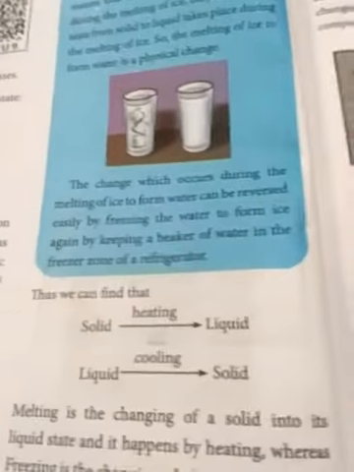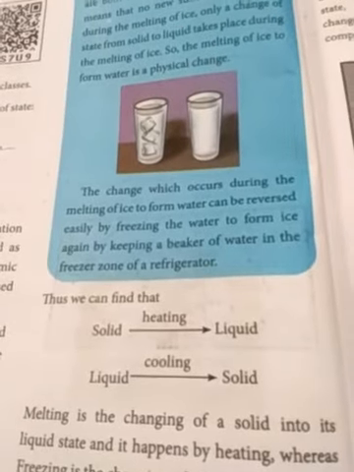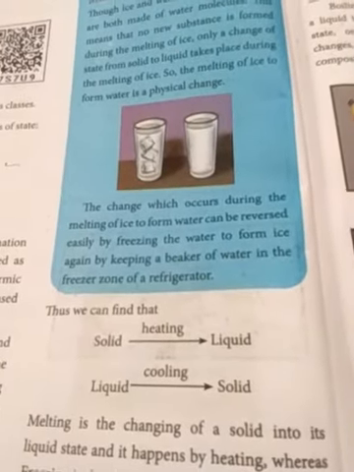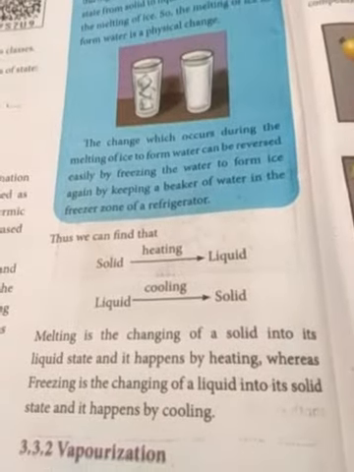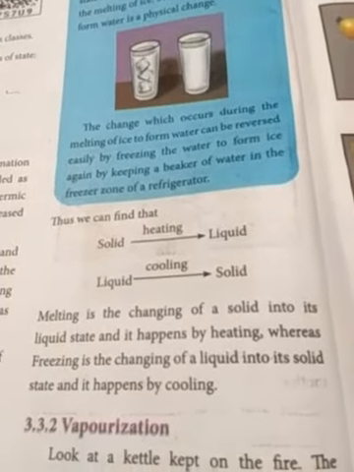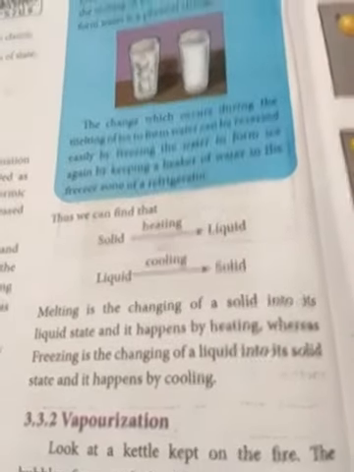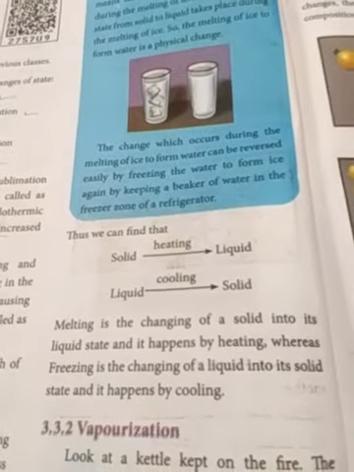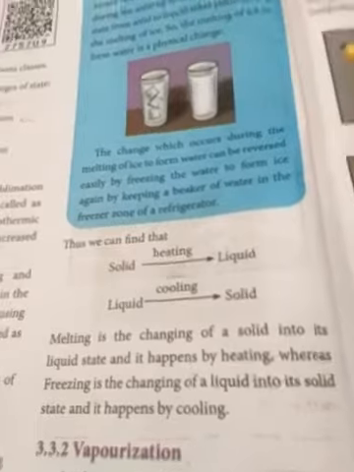Okay, next you see the equation, thus we can find that solid on heating becomes liquid, and liquid on cooling becomes solid, right? Melting is the changing of a solid into its liquid state, and it happens by heating, whereas freezing is the changing of a liquid into its solid state, and it happens by cooling.